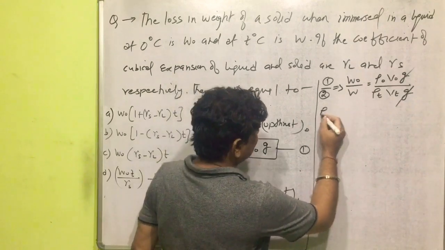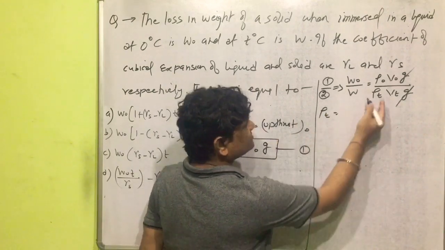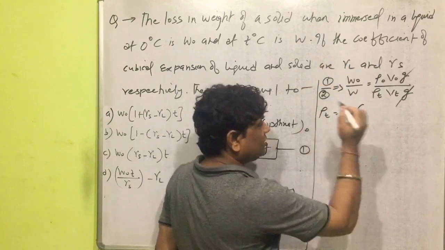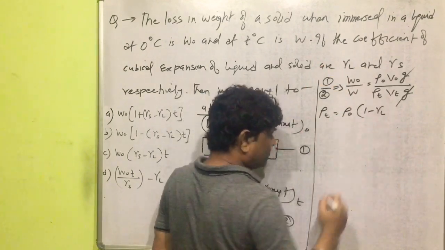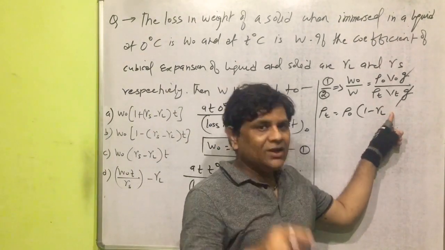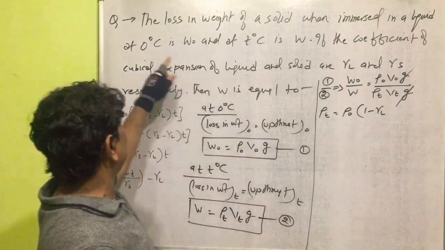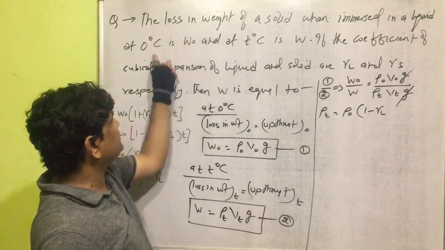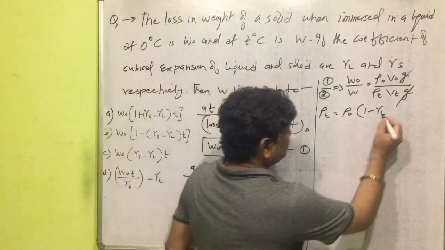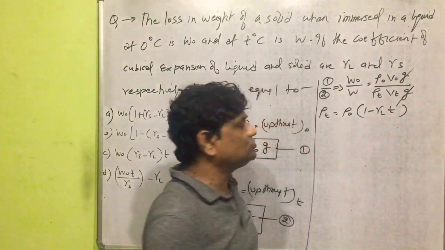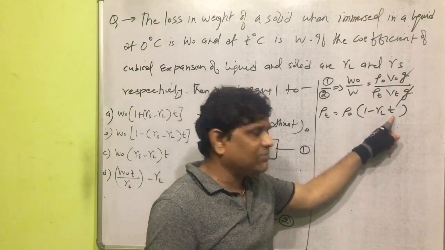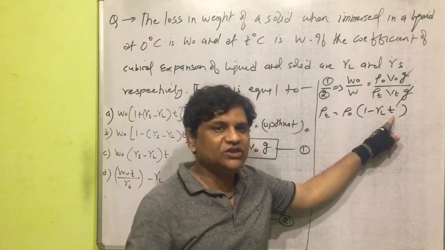The density of liquid at T degrees Celsius is equal to density of liquid at 0 degrees Celsius into 1 minus gamma of liquid into change in temperature. The change in temperature here is from 0 to T degrees Celsius, so it is T minus 0, which equals T. So rho T is equal to rho naught into 1 minus gamma liquid into T.